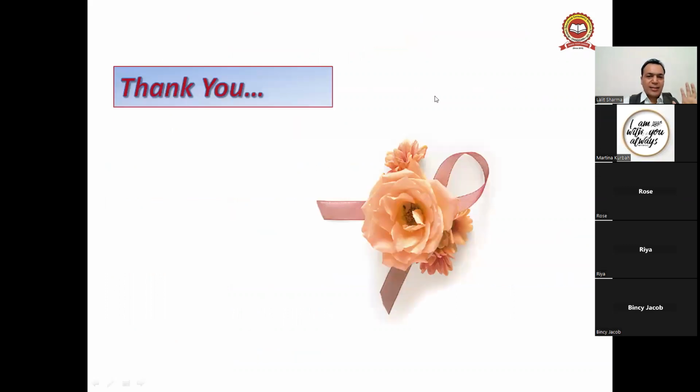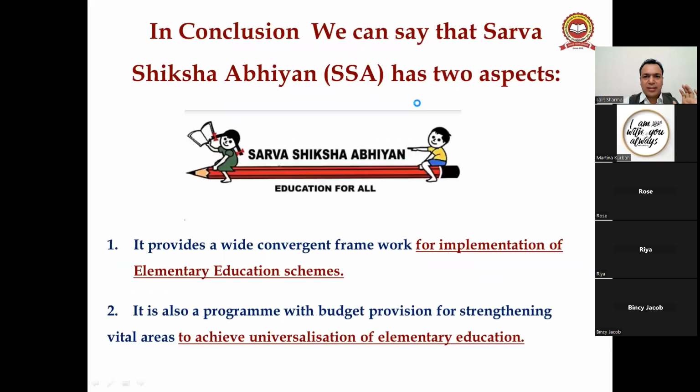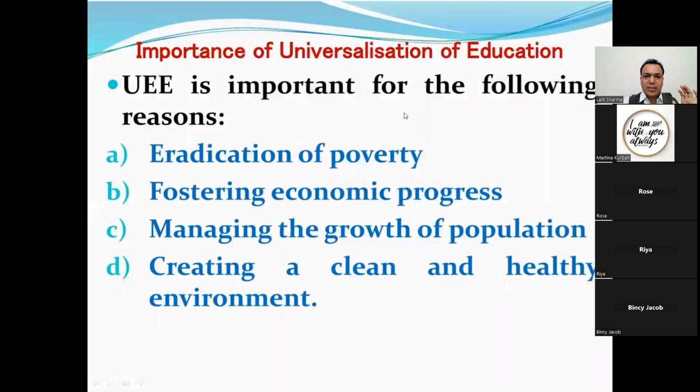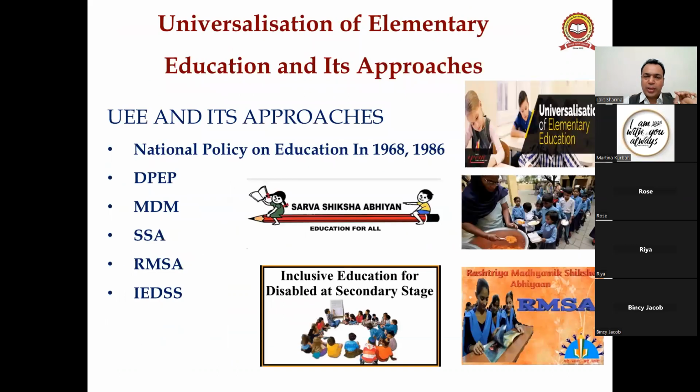So thank you so much guys. So you have done all the things, right? Starting from the universalization of elementary education. So what is the universalization of elementary education? To provide free and compulsory education to all the children across the country up to the age of 6 to 14 years. Universalization of elementary education.